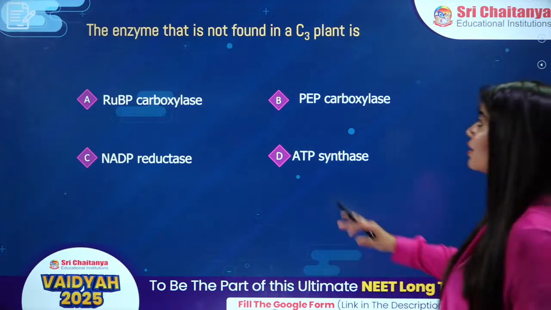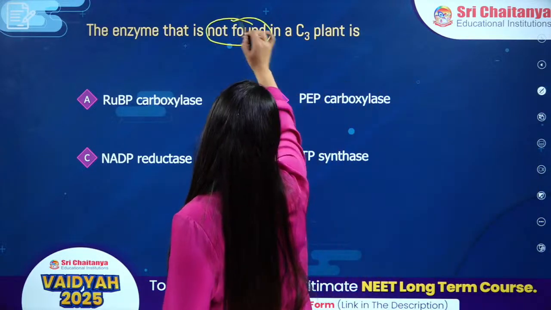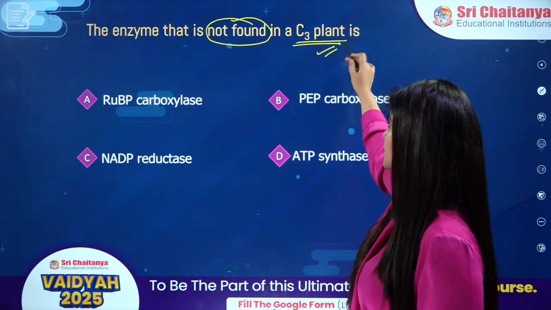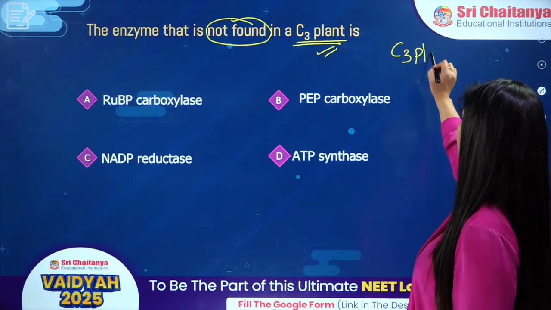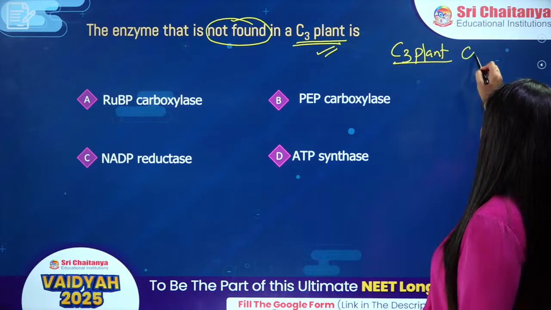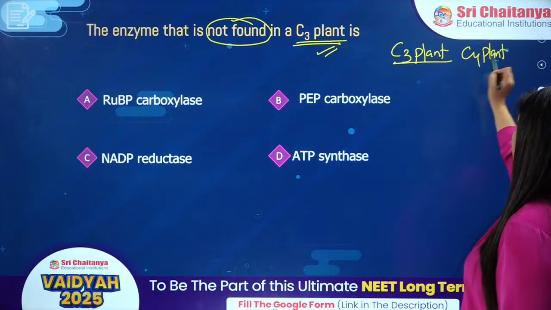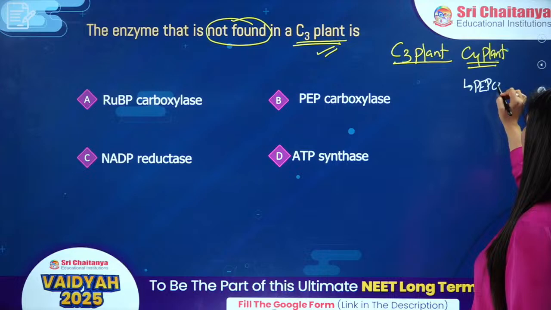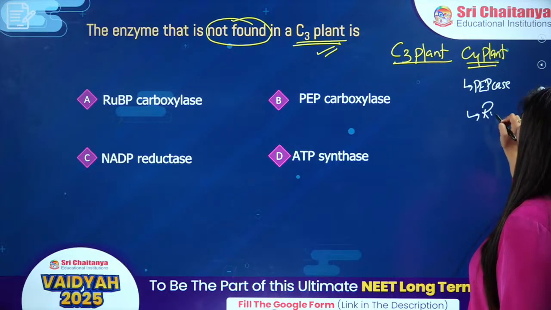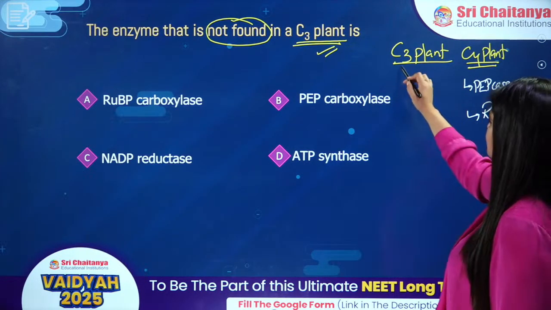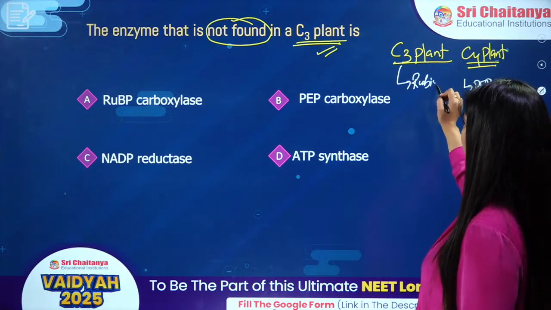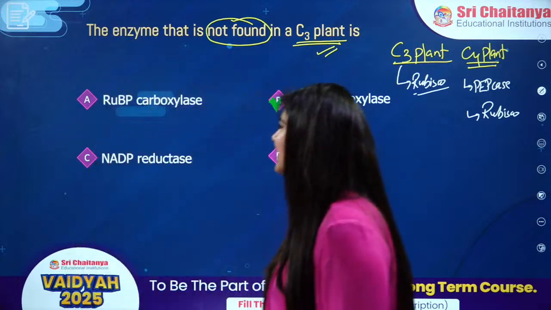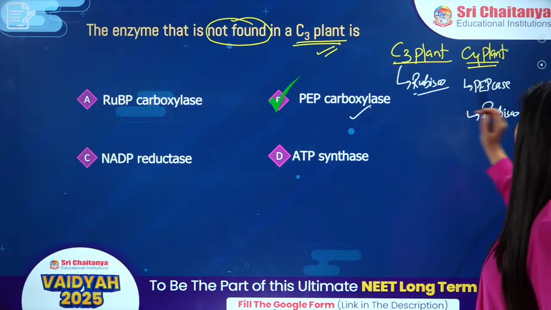The enzyme that is not found in C3 plants. Okay, so the keyword is the enzyme which is not found in C3 plants. Okay, so we have my C3 plants, we have my C4 plants, right? In case of C4 plant, we have PEPase in the mesophyll and rubisco in bundle sheath. In case of C3, we have rubisco in mesophyll and there is no PEPase. Great, everybody. Answer is option number B, PEP carboxylase.